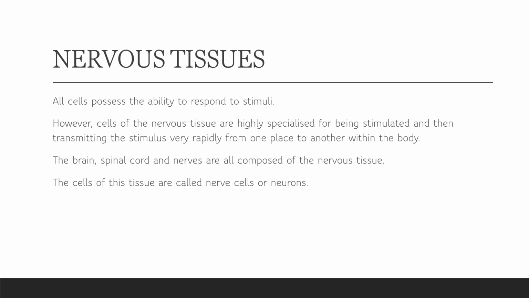In turn, the messages come back in the form of a response, right? So brain, spinal cord, and nerves or nerve cells are all present in the nervous tissue.